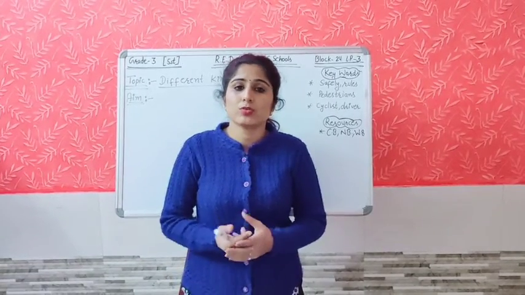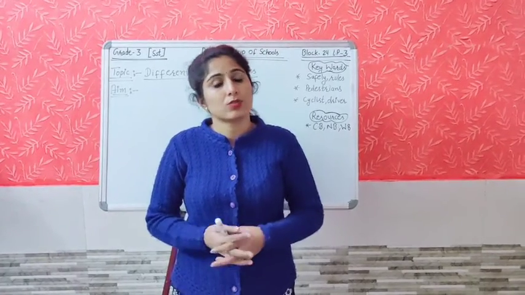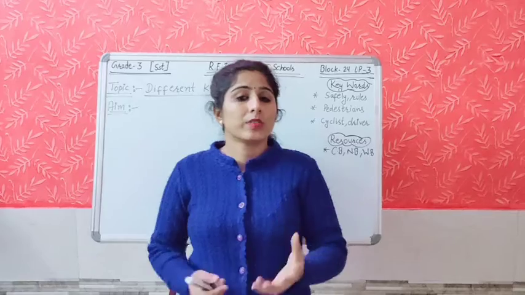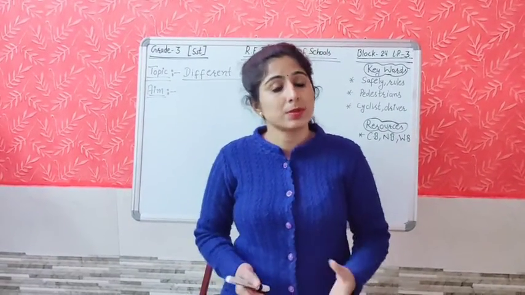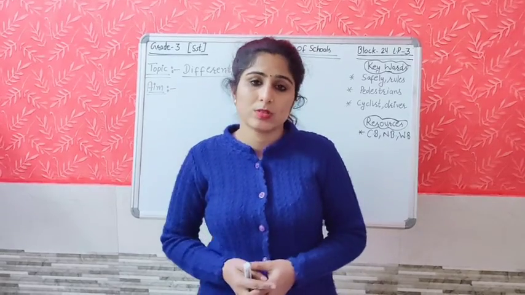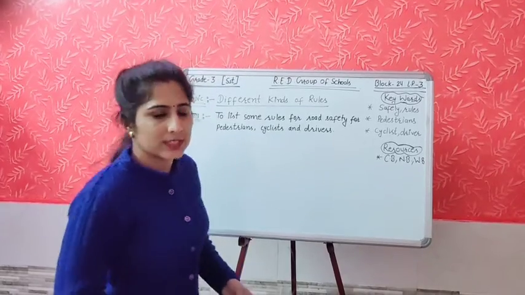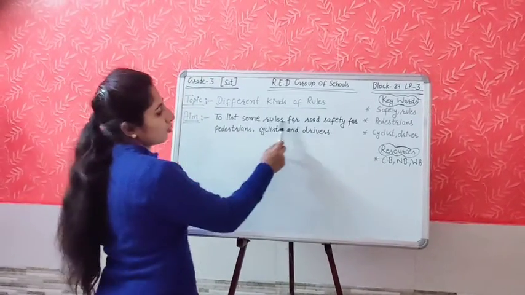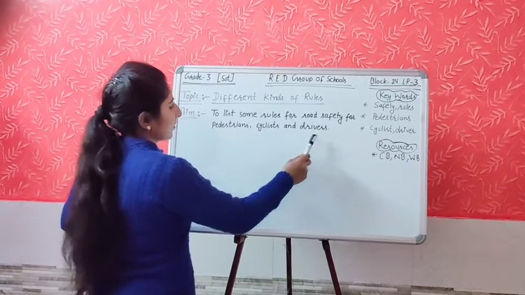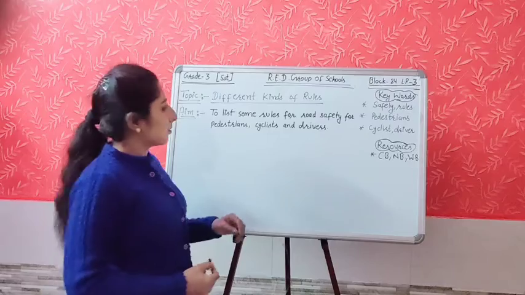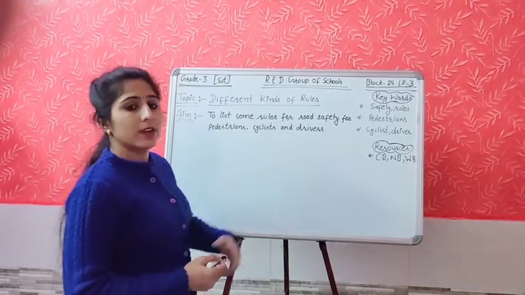And today we are going to read about many of the rules, the different kinds of rules, how to move on the road. Today we will learn about the safety rules for the pedestrians. Pedestrians means the people who are walking on the road, and for the cyclists, for the drivers on the road. So this is our today's aim, students, to list some rules for road safety for pedestrians, cyclists and drivers. Means today we are going to read about some safety rules for the people who are pedestrians, cyclists and drivers.